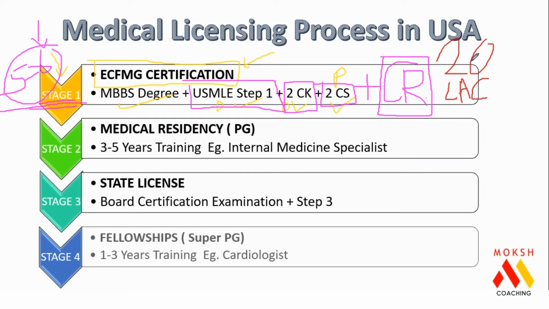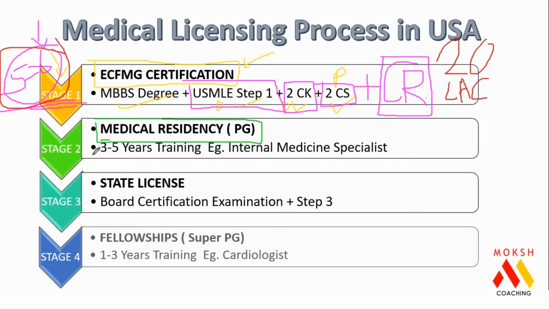That is the minimum expenditure, and it is your investment from day 1 of your medicine up till the day you get your admission finally. This happens throughout the period of 6 years.